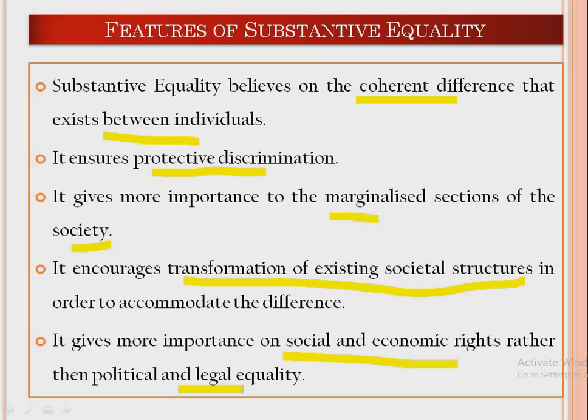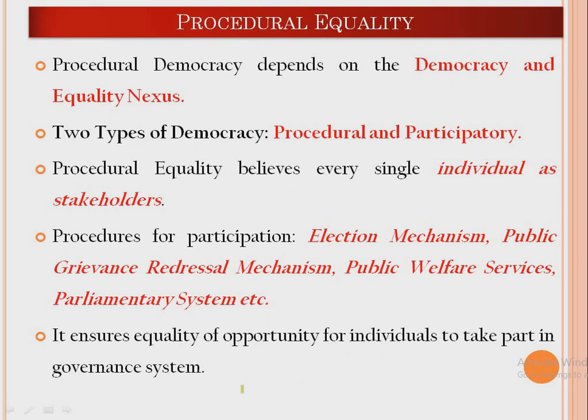So far we have talked about formal and substantive equality. Now we will talk about procedural equality. When you talk about procedural equality, the idea is related to the question of procedural democracy. And why? Because there is a nexus between democracy and equality. Democracy and equality are very much related. See, without democracy, we cannot talk about equality, because democracy is the only form of government where we can ensure equality among people. So democracy ensures equality. Therefore, democracy can again be of two types, procedural and participatory.